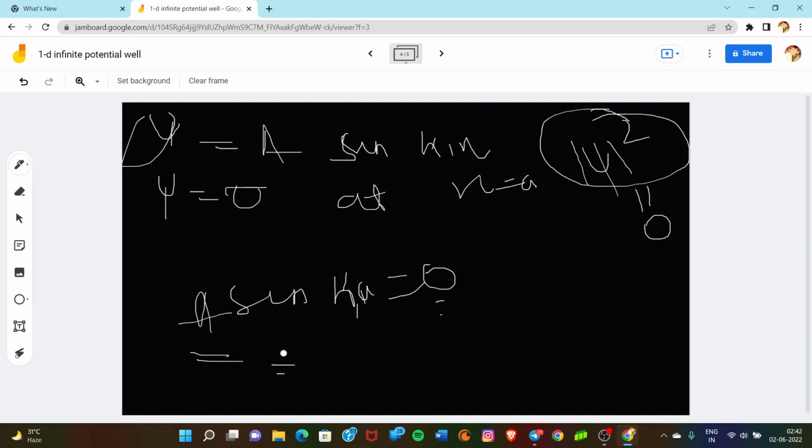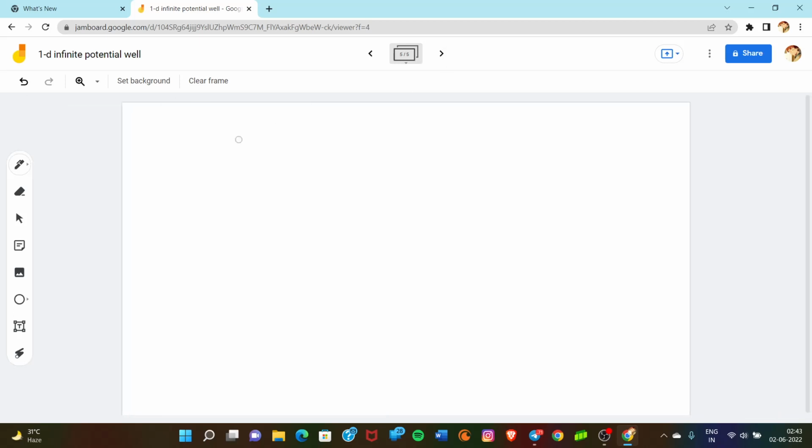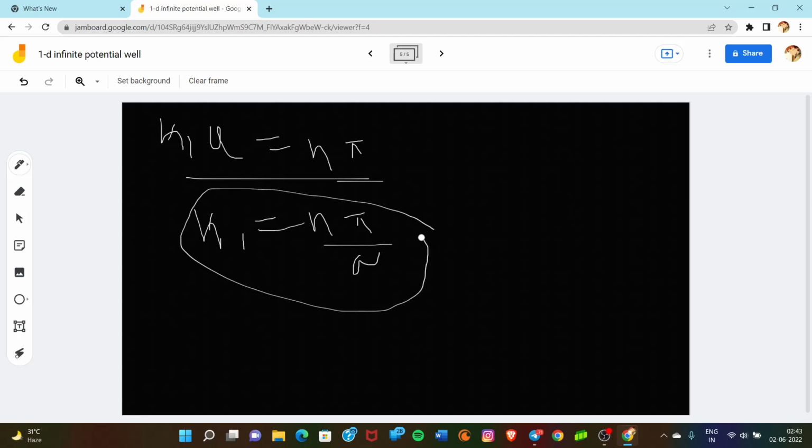So if we take this into account, sin k1a will be equal to 0. And sin k1a equal to 0 means that k1a is equal to n pi, because sin n pi is equal to 0. So we can find the value of k1 as n pi upon a.